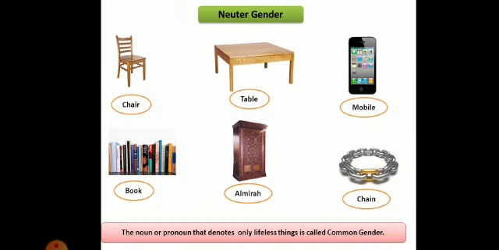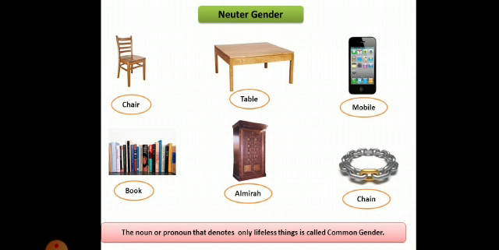Like chair, chairs do not have life, and that is why it is coming under this category, neuter gender. Table, I told you already. Mobile, obviously it is lifeless. It's very important for our life, but it is lifeless. It is based on technology and it's completely electronic. So that is why it is coming under the neuter gender.